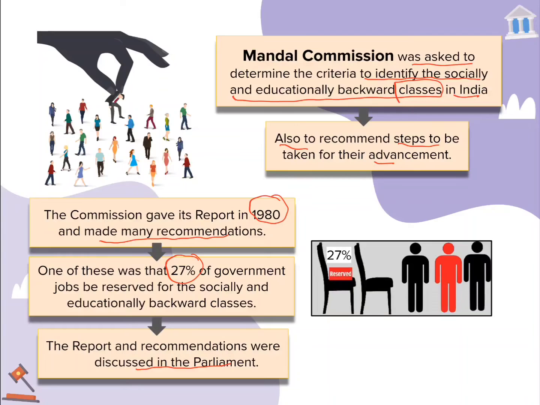The committee gave several recommendations, one of which was 27% reservation, which we discussed in the first slide itself. And that report submitted by the committee was further discussed in the Parliament.